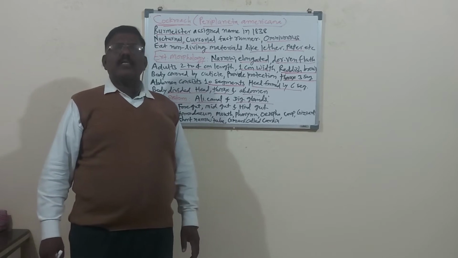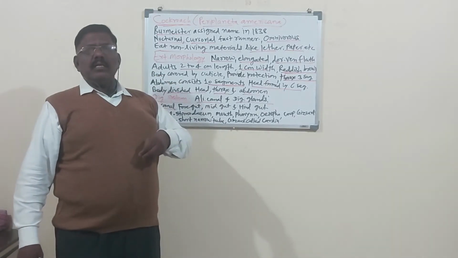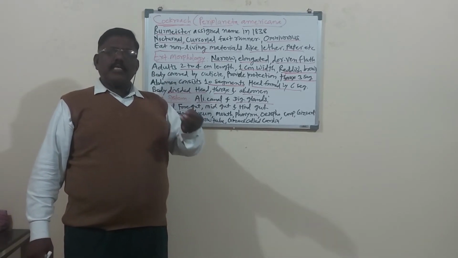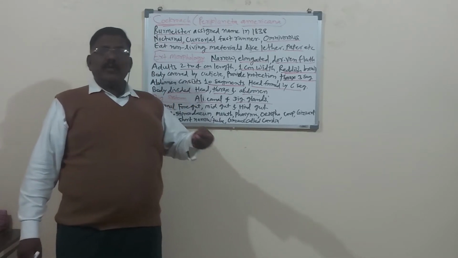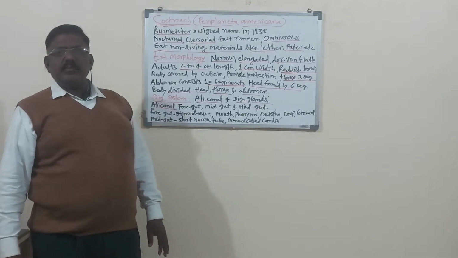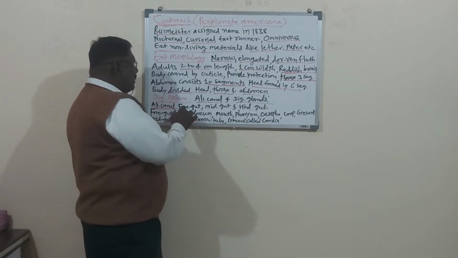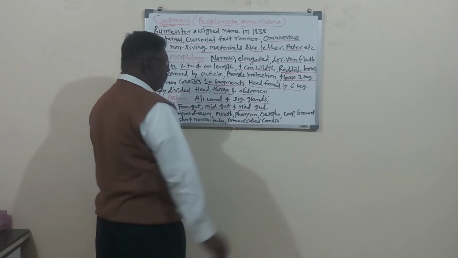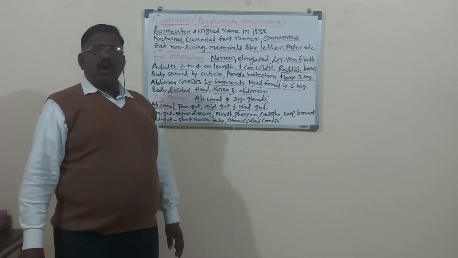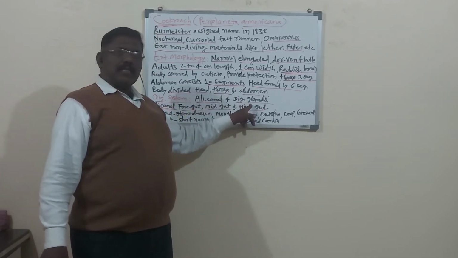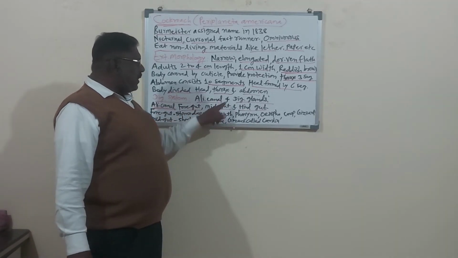So this system is called the digestive system. Food is taken inside the body, there is digestion, nutritive material is sent to the different body parts up to the cell, and waste material is thrown outside the body. This system is called the digestive system. Here the alimentary canal is further divided into the foregut, midgut and hindgut. Remember, when we are studying the digestive system of the cockroach, first comes the alimentary canal, second the digestive glands. Then the alimentary canal is further divided into foregut, midgut and hindgut.